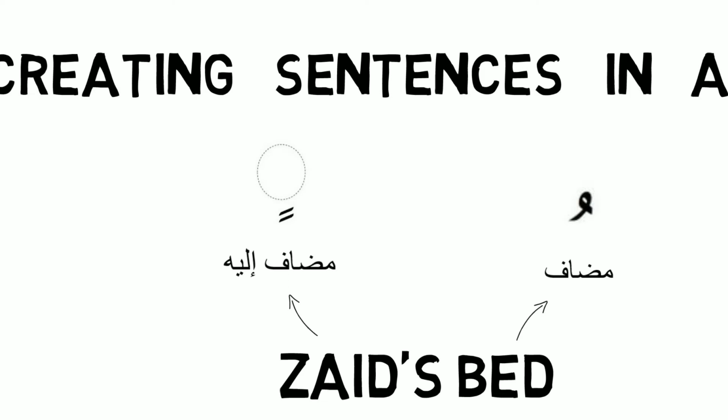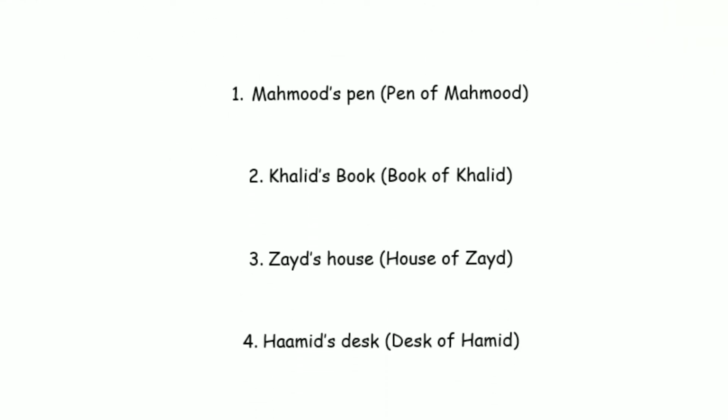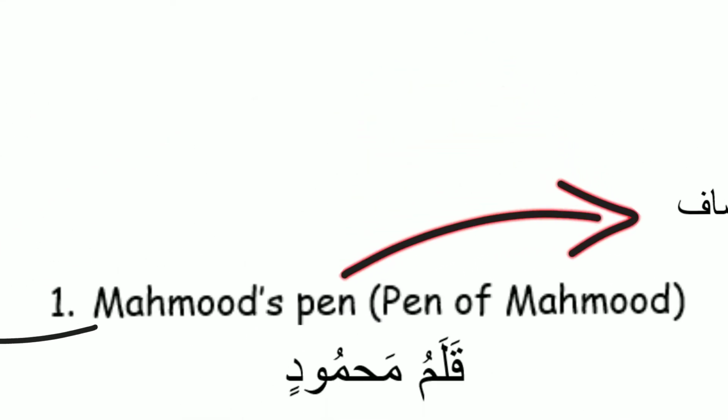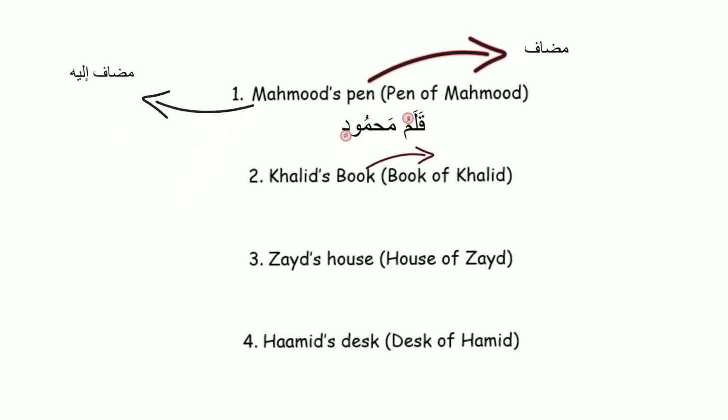Let us look at the examples that we've used previously and see how it would look if we were to translate them into Arabic. So in the example of Mahmoud's pen, the pen is mudaf, so we would translate pen first. The Arabic for pen is qalam, and Mahmoud is Mahmoud. So the mudaf would go first, qalam, and Mahmoud would go second. We know that the mudaf gets a dhamma, so it would be qalamu Mahmudin, as the mudaf ilay gets two kasra.